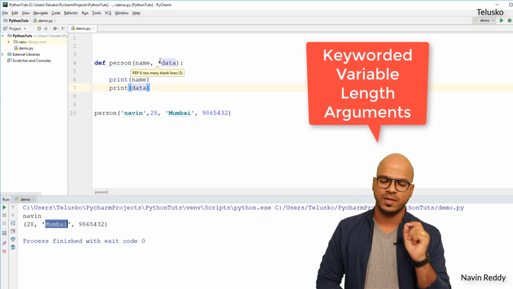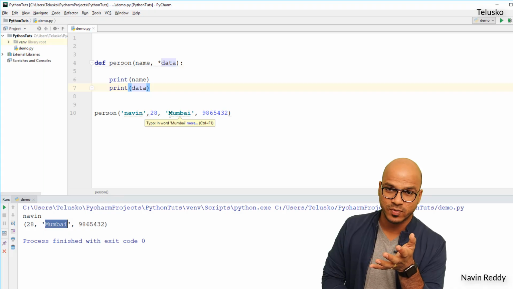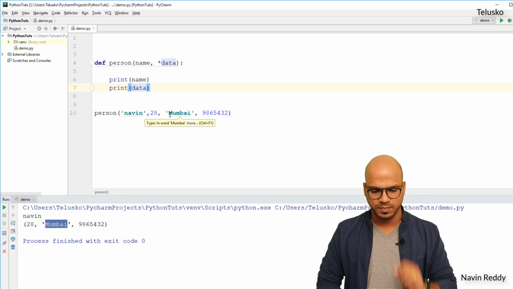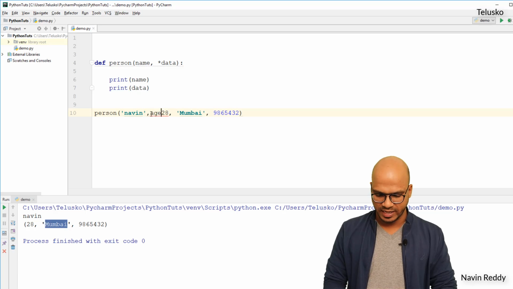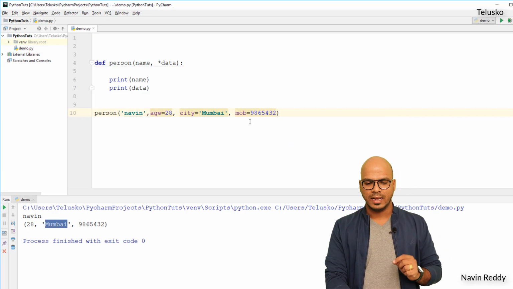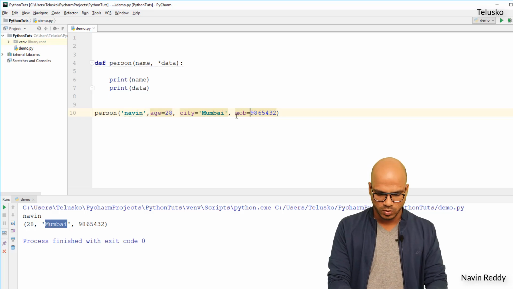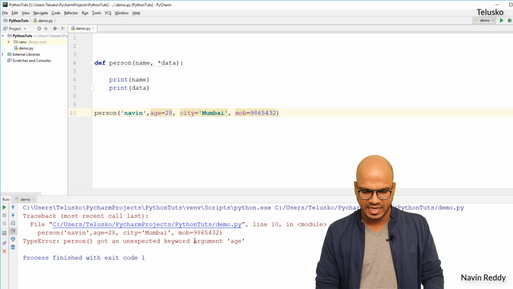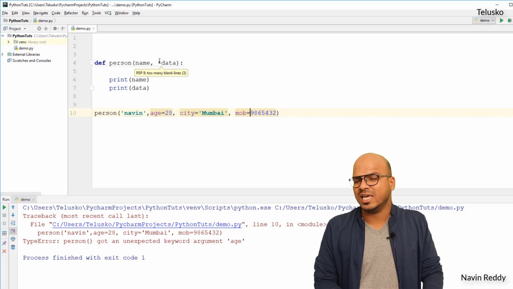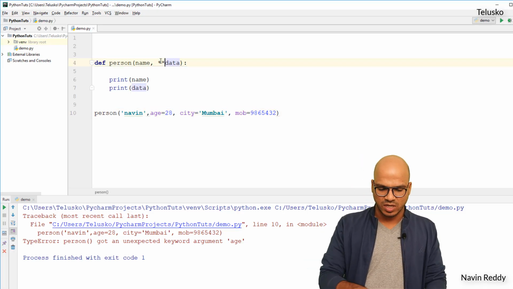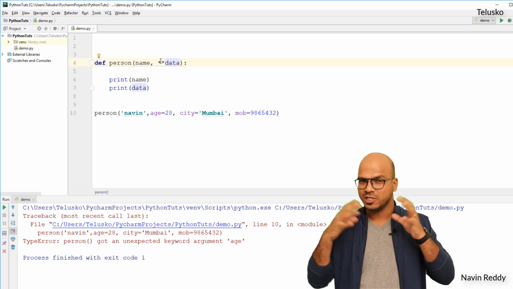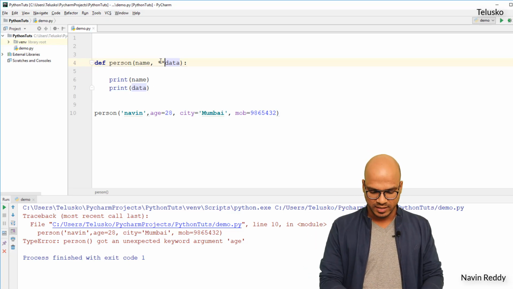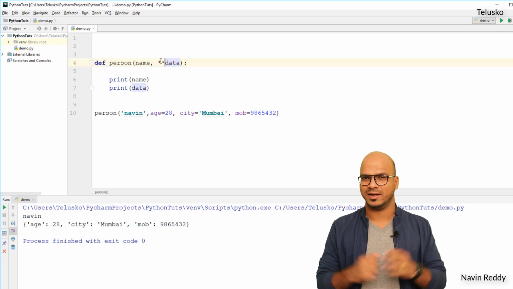Now the difference is in variable length arguments, you pass a number of parameters, right? But you also have to mention the keyword, okay? For example, I will say, hey, this 28 is my age. This Mumbai is the city which I live in. This is my mobile number. So I'm also sending a keyword there, right? Now if I run this code, you're getting an error here. It says got an unexpected keyword argument age, because when you say a single star, it will not accept keyword arguments, and that's where you will say double star. So when you say double star, it means you are passing multiple arguments but with the help of keywords. And the moment you run this code now, you can see it works, we got data, yay, okay?